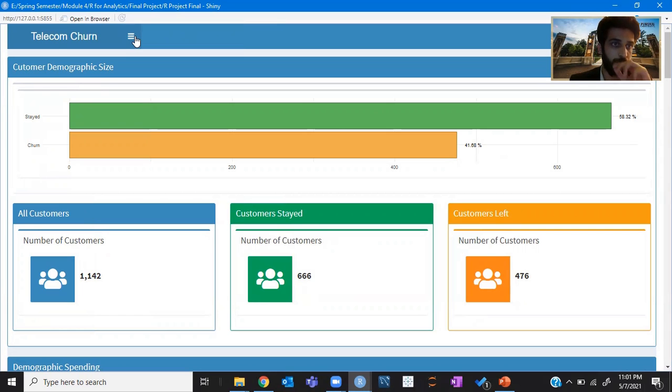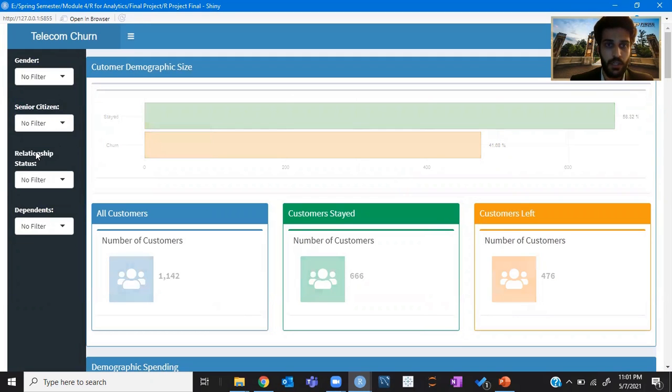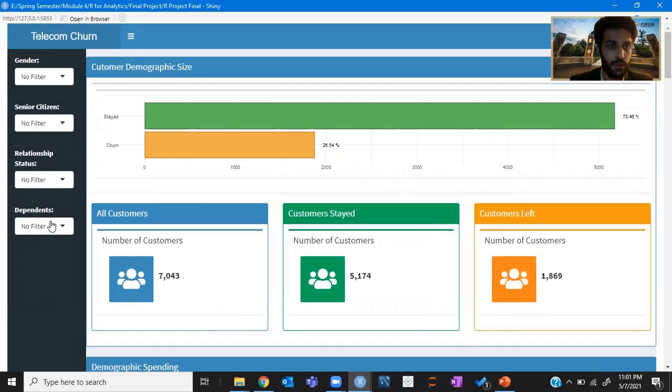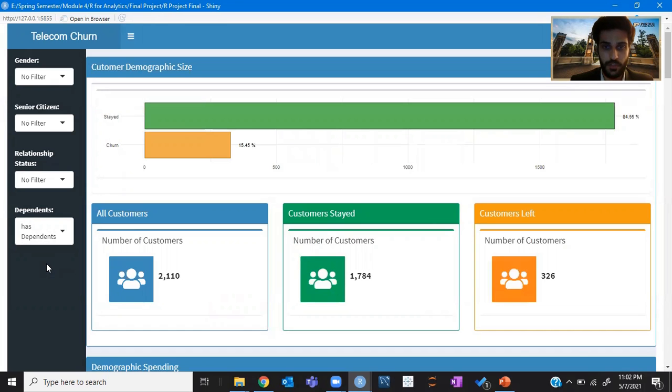As you can see, there's a sidebar which has multiple filters, and we can use these filters to draw different insights from the data. For example, one of the most important variables for telecom companies is whether the customer has a single line or a family line. If they have dependents, the churn rate will change. On the basis of this up and down in the data, they can make different decisions.